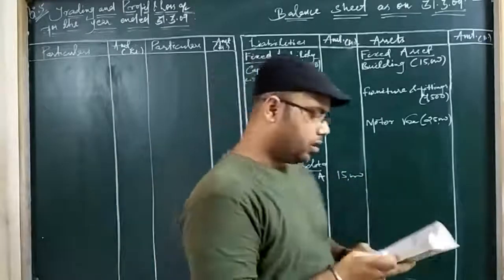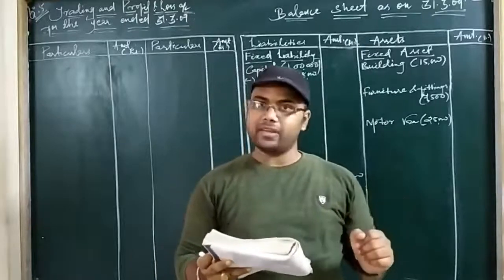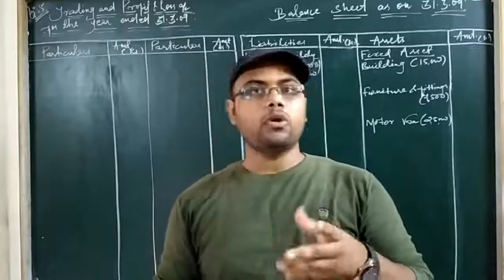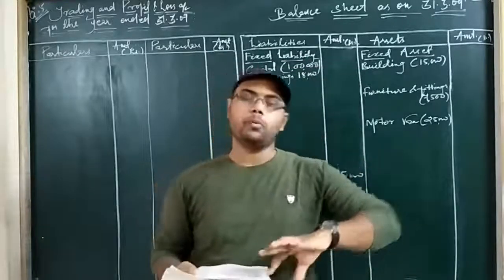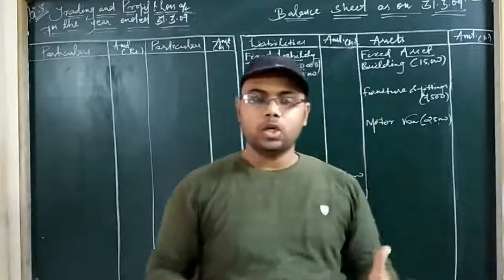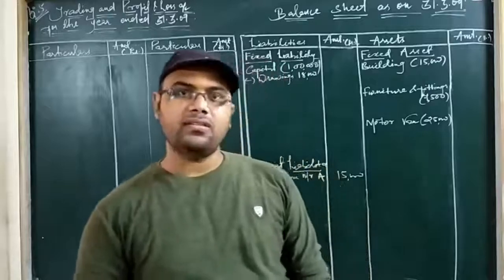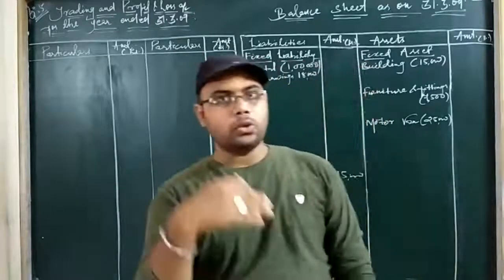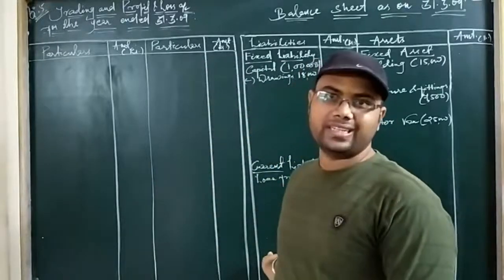Students, I have pointed out this item as your adjustment. Loan from Mr. A is having an adjustment. That means you have to pay interest and you have not paid, that means outstanding. If you have taken a loan and you have to pay interest and you have not paid that interest, that is called outstanding expenses, and outstanding expenses are put as fictitious liability. So if you want, you can adjust that interest amount here or you can write it in the fictitious liability part.